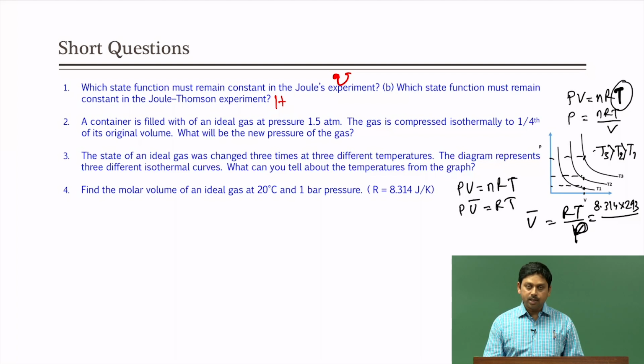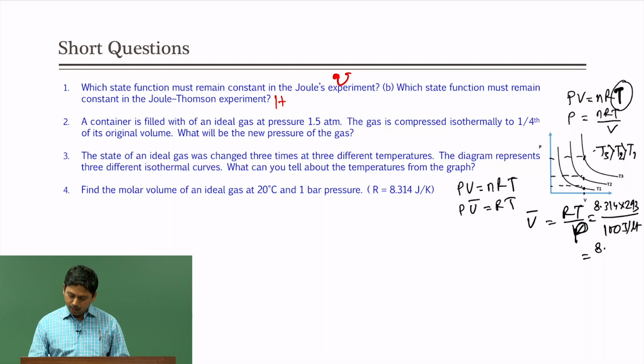So, now pressure is 1 bar. We have to convert everything in joule and Kelvin. So, we have to convert the 1 bar into joule per liter. So, this is 100 joule per liter, giving rise to 8.314 multiplied by 293 by 100 liter, that will be the volume, and let us calculate how much that comes. Let me use a calculator. It is 24.36 liter. So, that will be the answer.